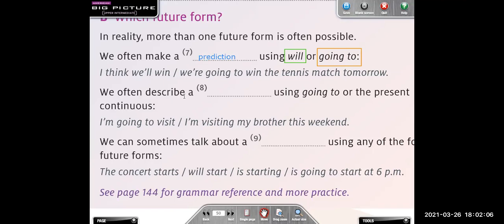We often describe a using going to or the present continuous. Going to or the present continuous? Future plans or future arrangements, right?